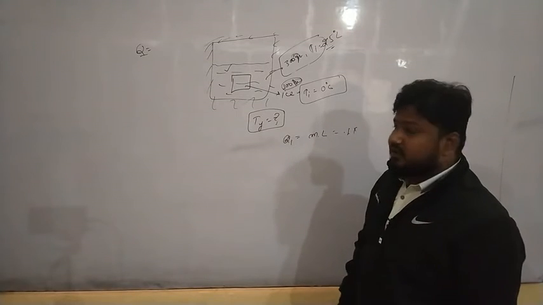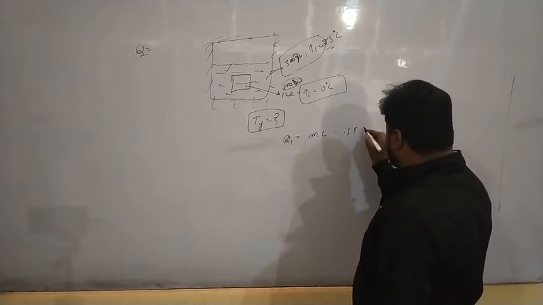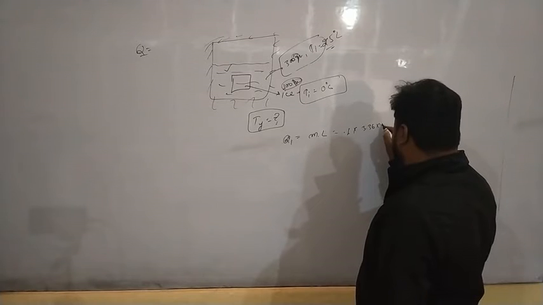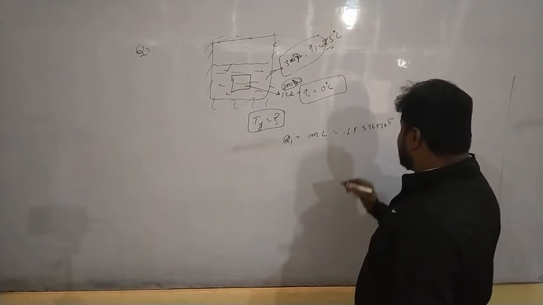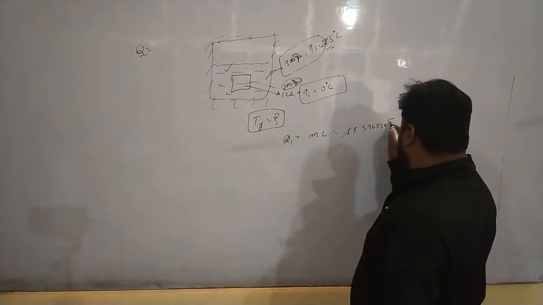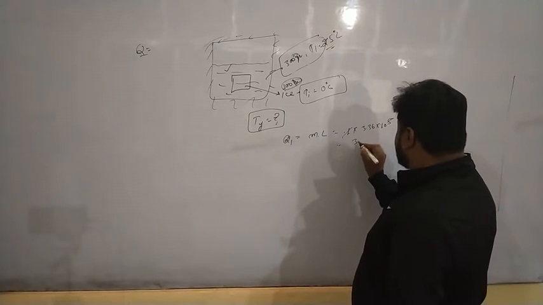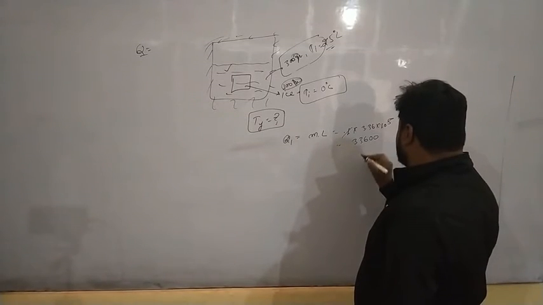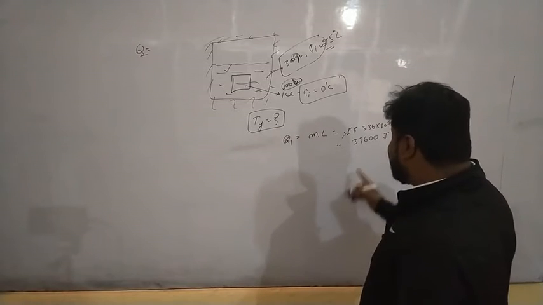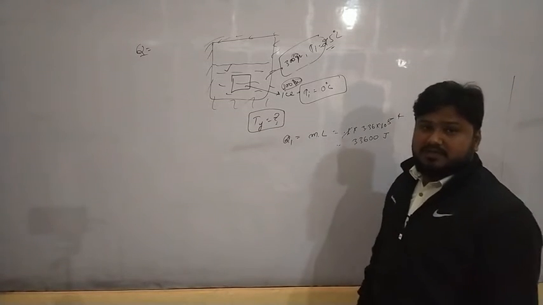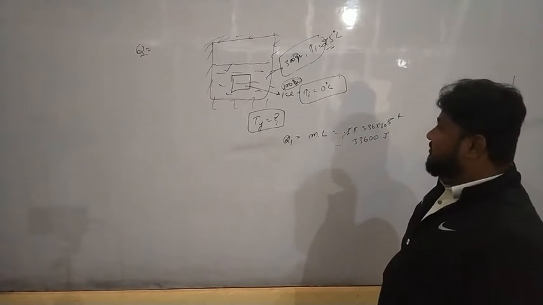Latent heat of fusion of ice is 3.36 into 10 to the power 5 joules per kg. So this we can say is 33,600 joules. This much amount of heat we require to melt the ice completely into the water.